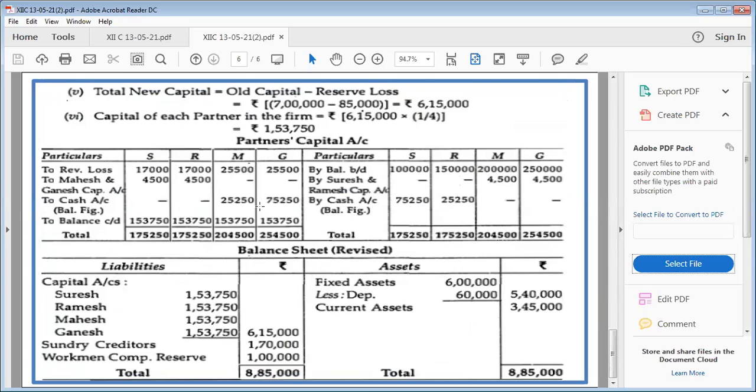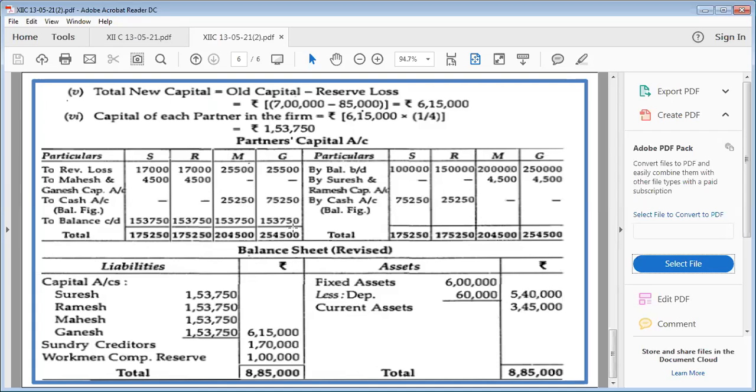You can see that 25,250 amount is there in Mahesh column and 75,250 here. So this 25,250 will be cancelled out with this, and this 75,250 will cancel out with this, and cash will not go anywhere on the asset side, because the same amount we got on the debit side also, on the credit side also. So automatically these will be adjusted and nothing was left in cash account. Now let us go towards balance sheet.